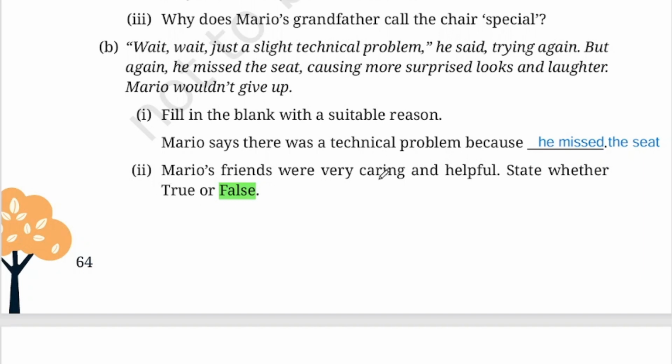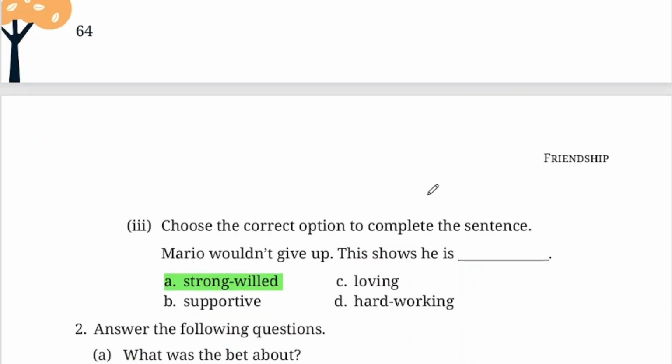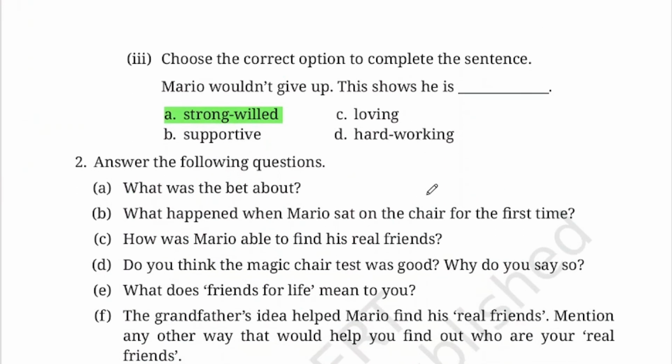Mario's friends were very caring and helpful. State whether it is true or false. It is false. We cannot say all friends, only a few friends. So we cannot say that all the friends were caring and helpful, because all the friends were laughing again and making fun of him. So they were not true friends.